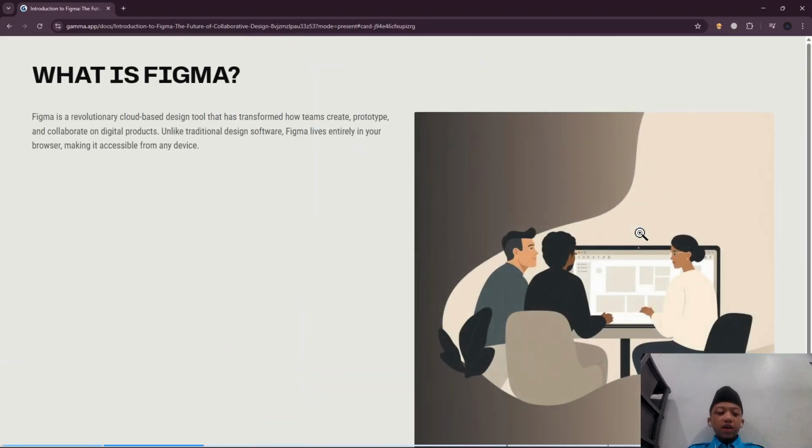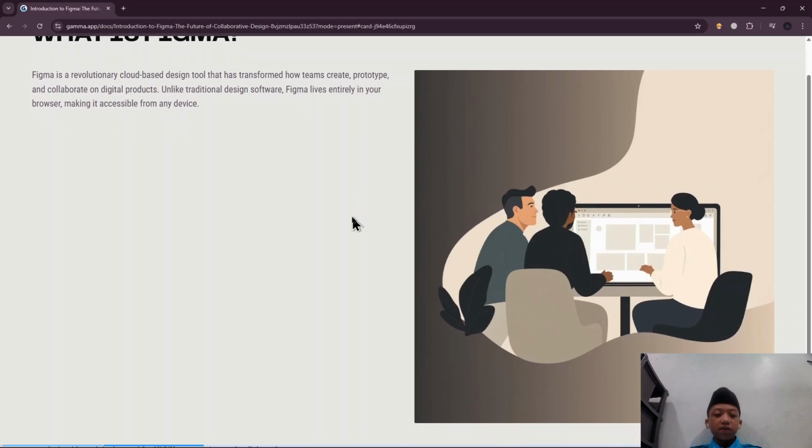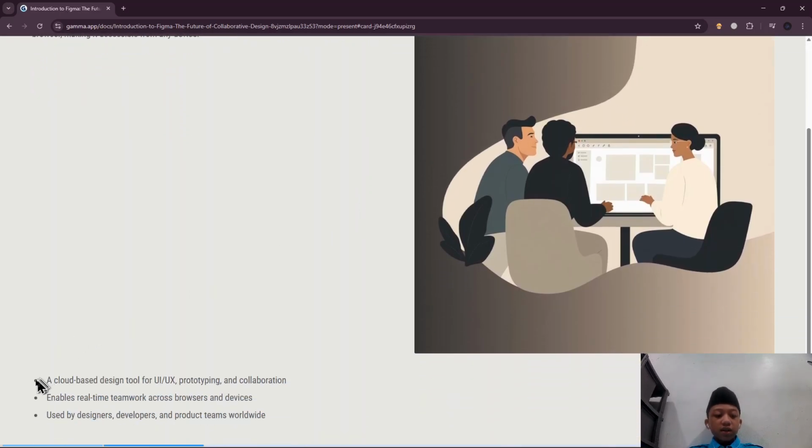Figma is a revolutionary cloud-based design tool that has transformed how teams create, prototype, and collaborate on digital products. Unlike traditional design software, Figma lives entirely in your browser, making it usable from any device. It is a cloud-based design tool for UI/UX, prototyping, and collaboration, and enables real-time teamwork across browsers and devices. This way, design, developer, and product teams worldwide can work together.